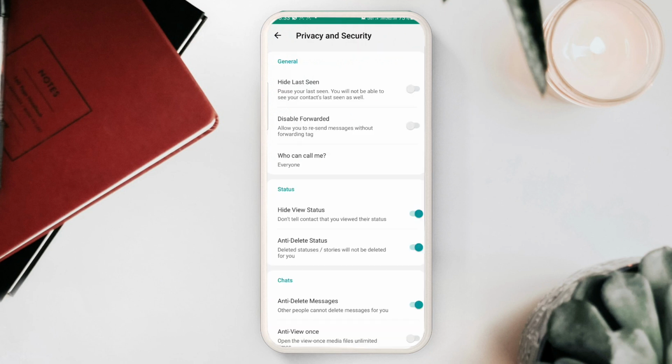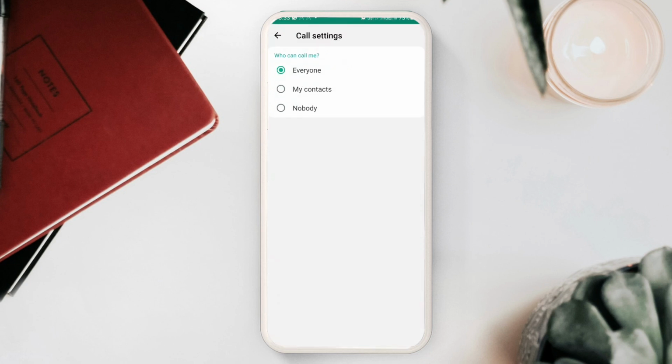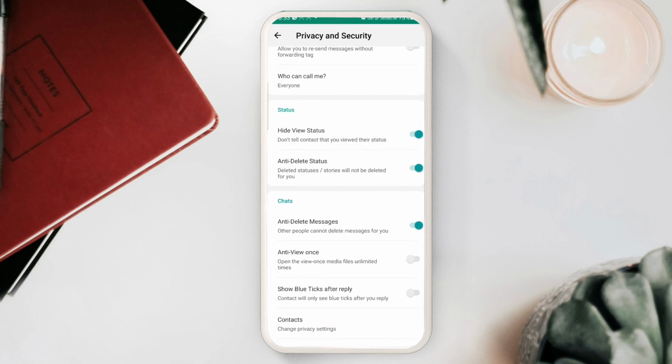First one is privacy and security. If you click on privacy and security, then you can check out that now you can hide your last seen. You can also disable forwarded chat. You can also set who can call you. If you click on who can call you, three options are there: everybody can call you, my contacts only can call me, and nobody can call me. If you enable these options, you can use it.